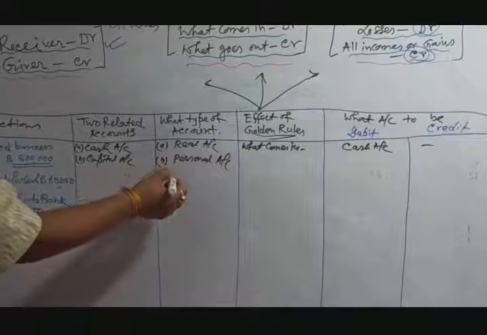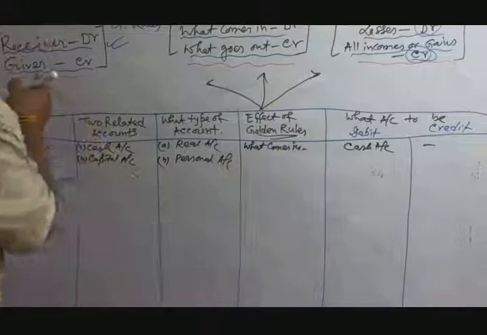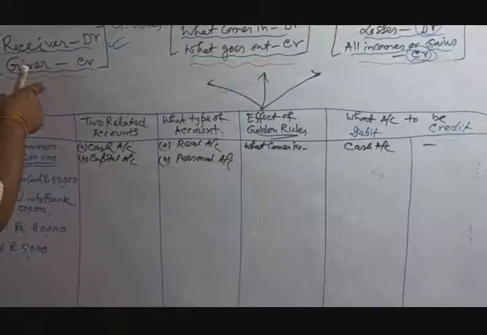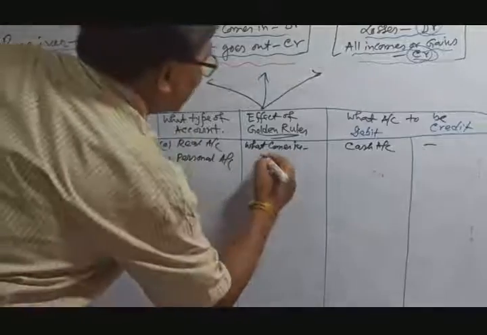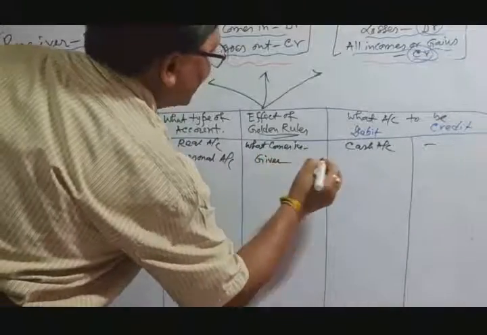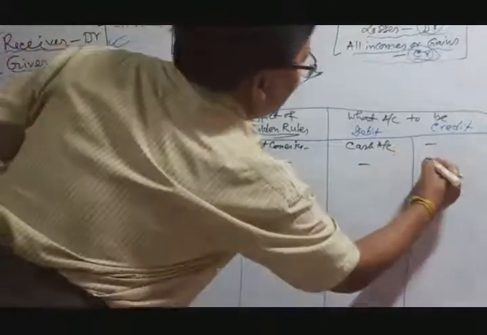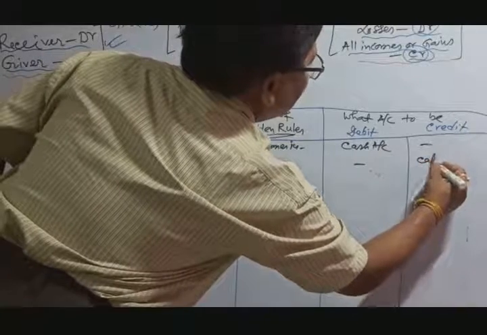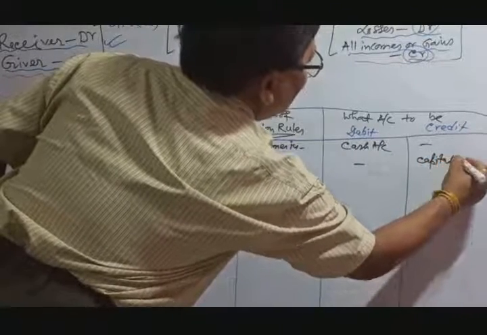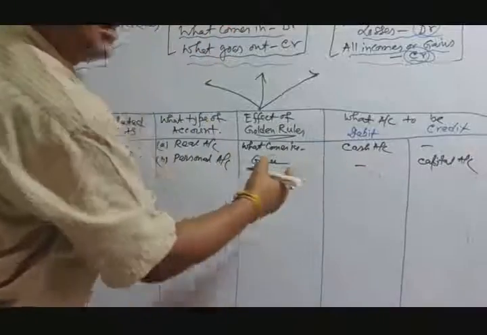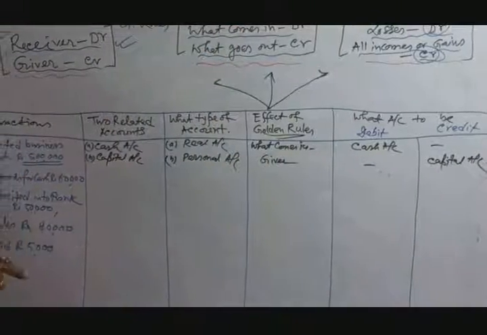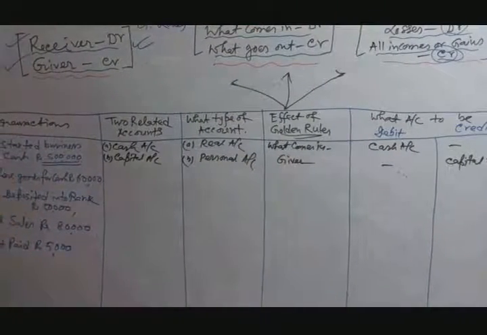Capital is the personal account. You apply the golden rules: the receiver is debited and the giver is credited. In this case, Ram is the giver, and giver means credit. Which account is credited? The capital account is credited. Okay, everybody understand? Again, repeat: Ram started business with cash.